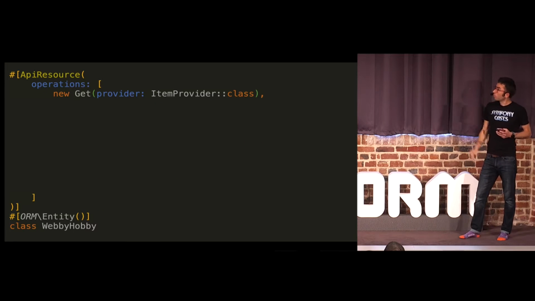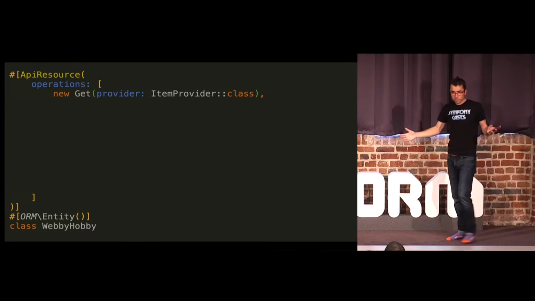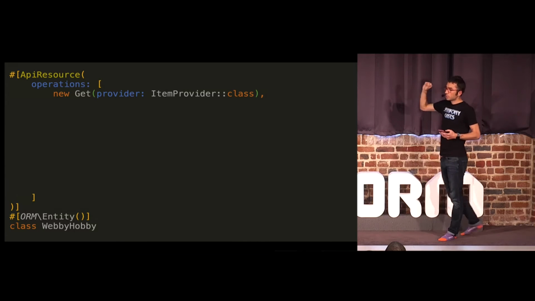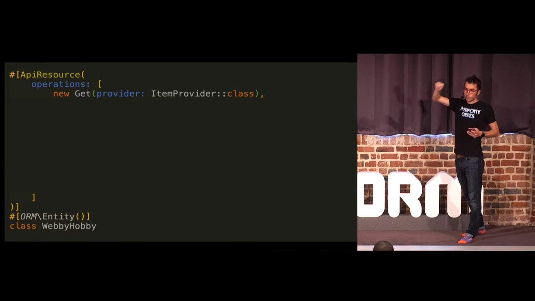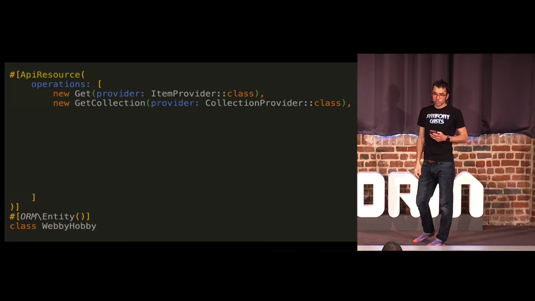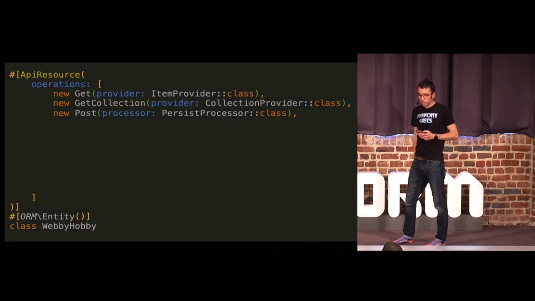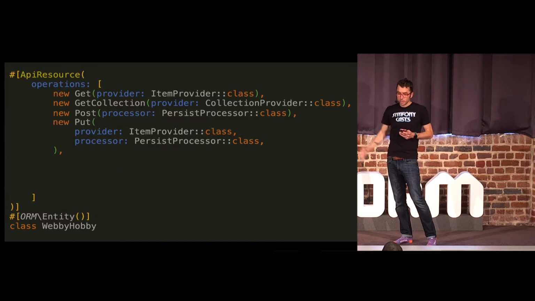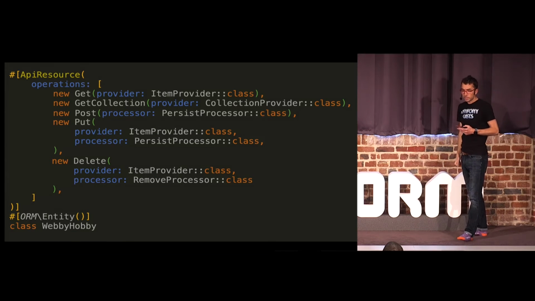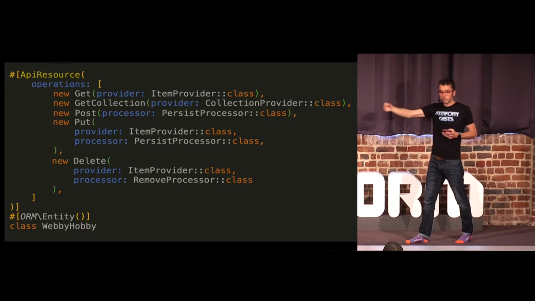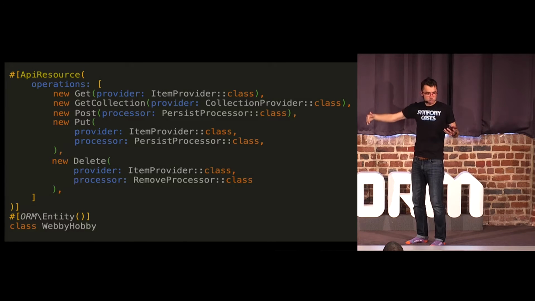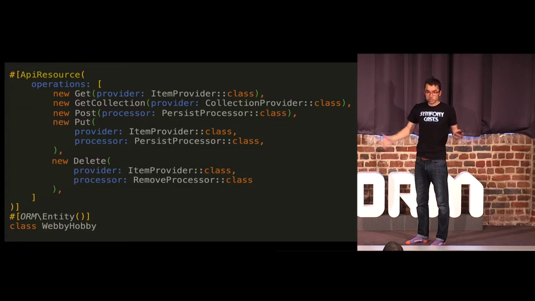And the thing that it gives you, you could probably guess from how much I'm talking about providers and processors, is as soon as you put it above an entity, you get free providers and free processors. So you get an item provider for your get one, and a collection provider for your get collection. Post, you get a persist processor. So basically, this is what you get out of the box as soon as you put it above an entity. In fact, if you added this configuration manually, you would just be saying what the default already is.